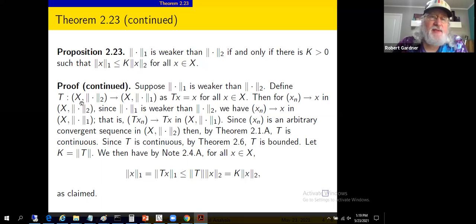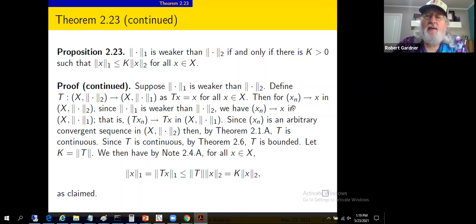But the normed linear space X with respect to the 2 norm, map that to the normed linear space X with respect to the 1 norm by mapping X to itself. Okay. So an identity transformation on the set of vectors. We've got our reasons for doing this. We're introducing this linear transformation, and we're going to use the norm of this linear transformation to find the parameter k. So that's the reason we're doing this first off. You can't argue with the validity of it, though up front it doesn't look terribly useful.